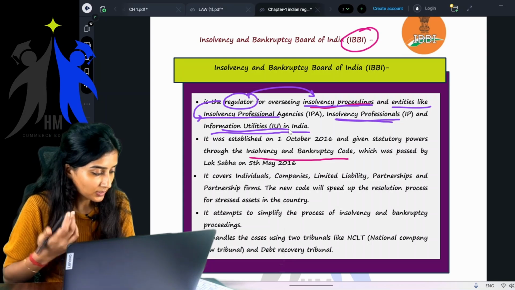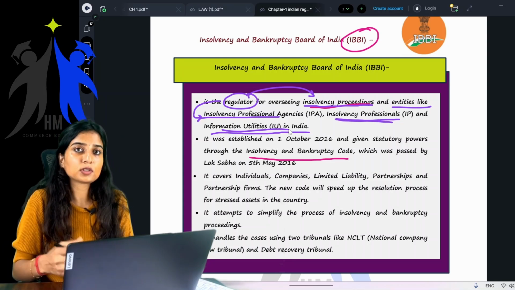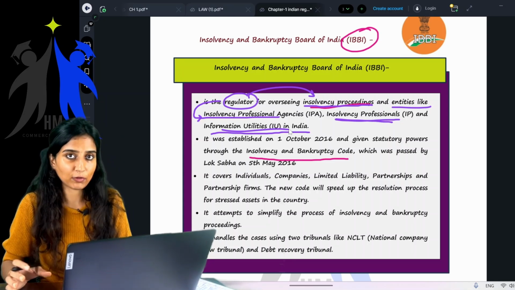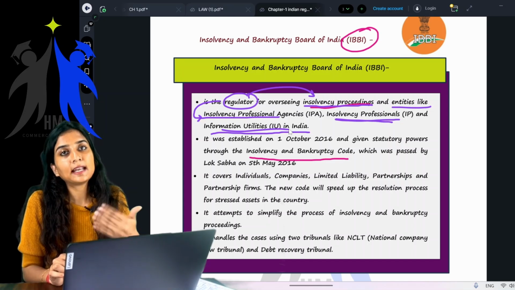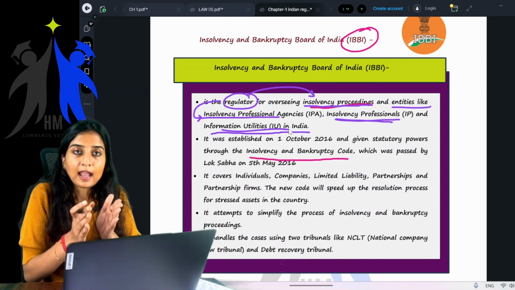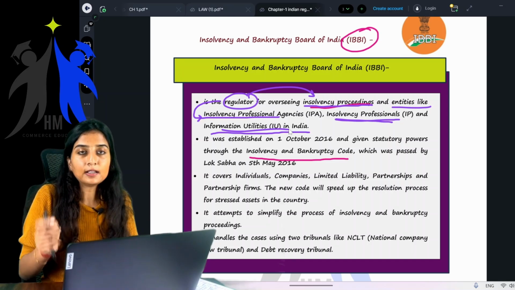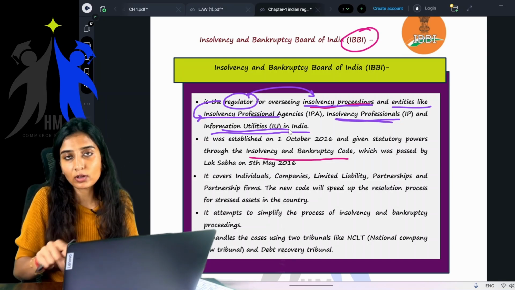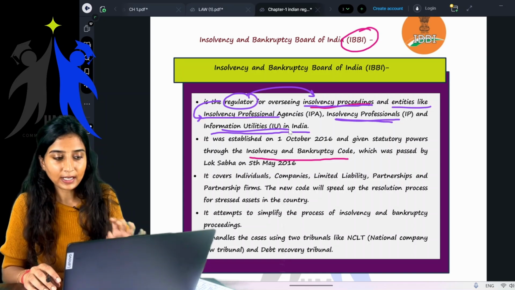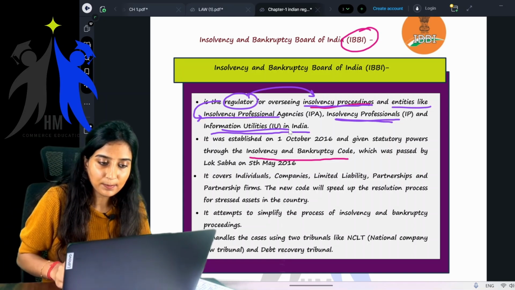What is this information utility? It collects and stores the data of all the debts and defaults. It is basically a utility wherein all the data of the debts and defaults is stored, and whenever required, the data is given to the creditors or the insolvency professionals or the required team. Getting it? Simple.